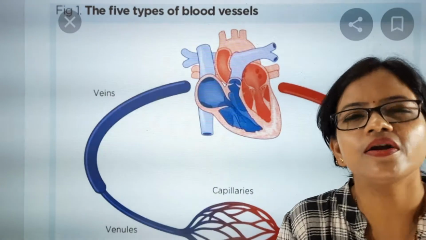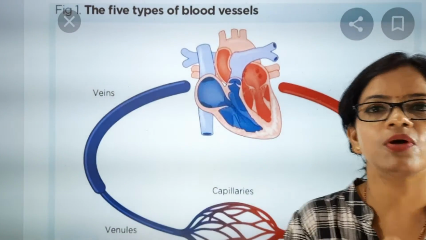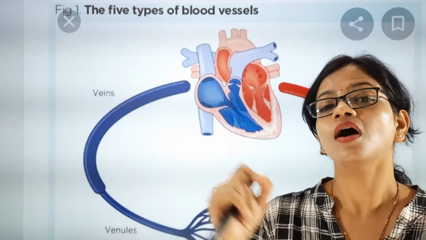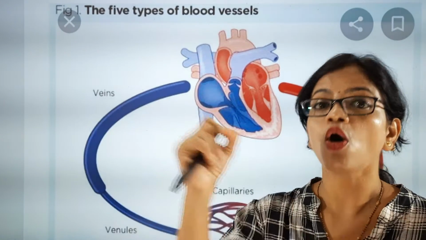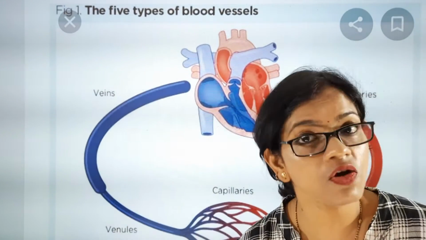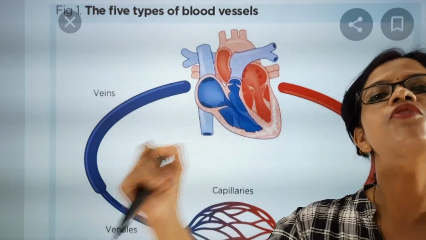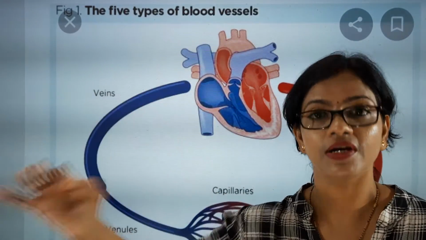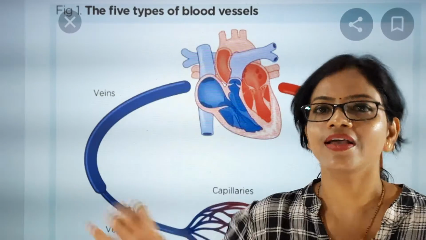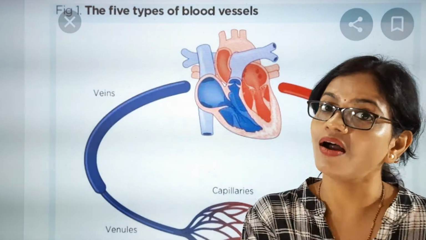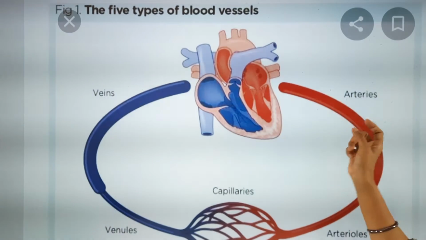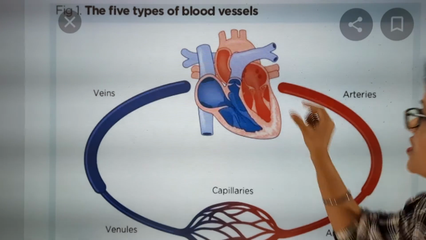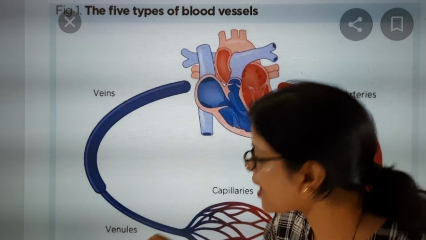Which type of blood is the heart pumping? One more time I am going to explain it. The heart is pumping oxygenated blood. What is the meaning of oxygenated blood? It is oxygen rich blood. Oxygen rich blood is oxygenated blood, and the heart pumps it through the aorta to the arteries. This is exactly what is called the aorta and arteries. These arteries are connected to capillaries.